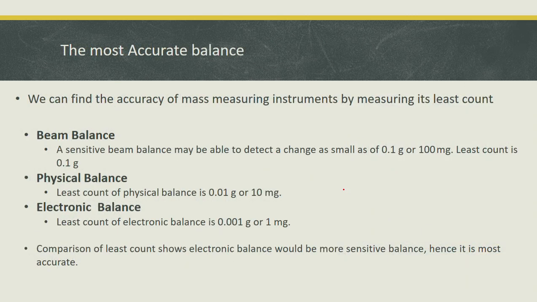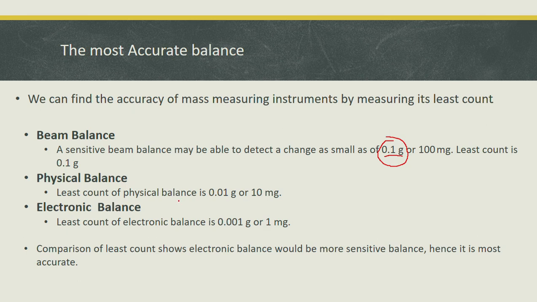Now at the end we compare the accuracies of these mass measuring instruments. We see a sensitive beam balance can detect a change of 0.1 gram. So the minimum mass that a beam balance can measure is only 0.1 gram. Okay, so the least count is 0.1 gram.